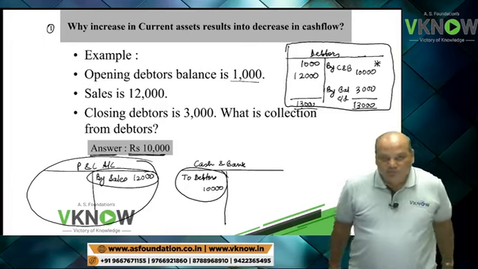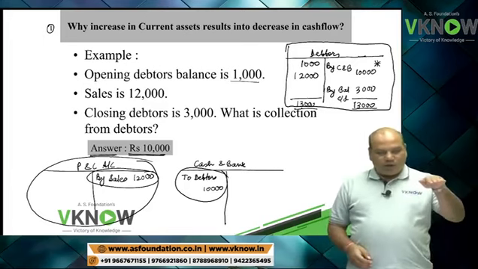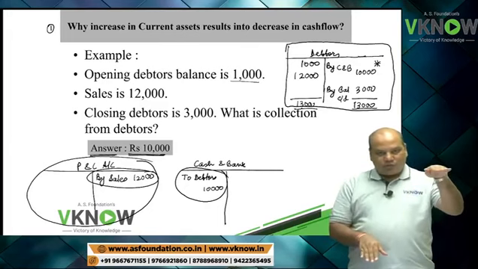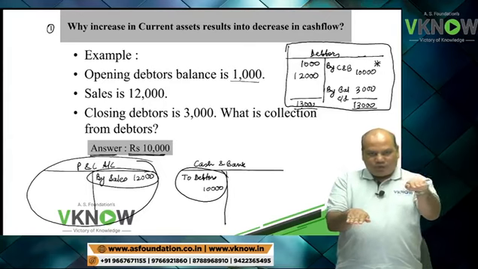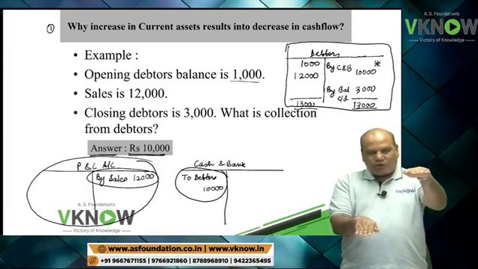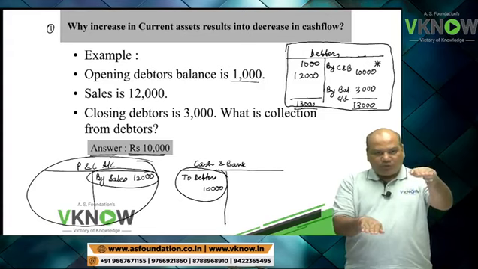Is it right? So suppose this is P&L account, 12,000. And suppose my right hand is cash. Okay. So P&L account will show more profit, but cash balance will show less cash inflow. Who is more right now? P&L account, my left hand. P&L account is more.